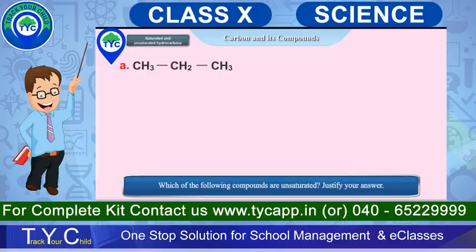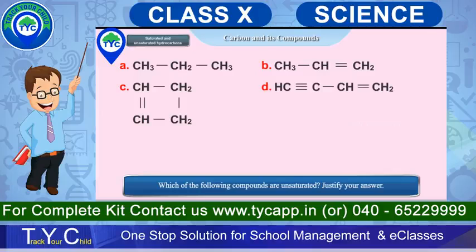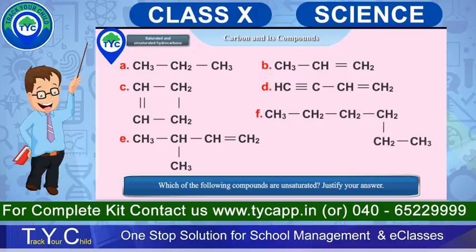CH3, CH2, CH3; CH3, CH, double bond, CH2; CH, CH2, CH, CH2; HC, triple bond, C, CH; CH, double bond, CH2, CH3; CH, CH3, CH, double bond, CH2, CH3; CH2, CH2, CH2, CH2, CH3.